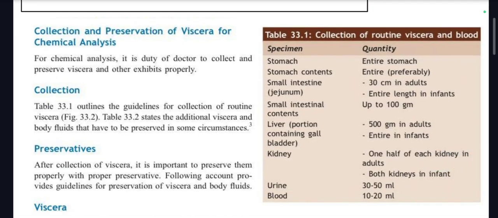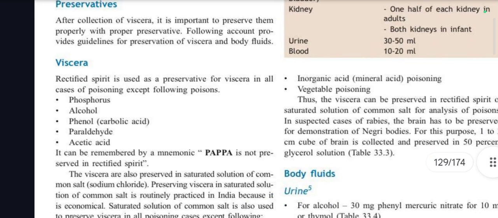Stomach: entire stomach is preserved, stomach contents entirely. Small intestine, which is jejunum, 30 centimeters in adults and up to entire length in infants. Small intestinal contents up to 100 grams. Liver, portion containing gallbladder, 500 grams in adults and entire in infants. Kidneys, 1/2 of each kidney in adults and both the kidneys in infants. Urine, 30 to 50 ml, and blood, 10 to 20 ml. So these are the substances which we need to preserve.